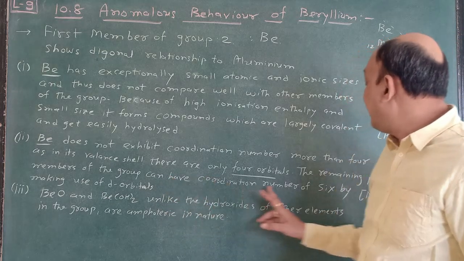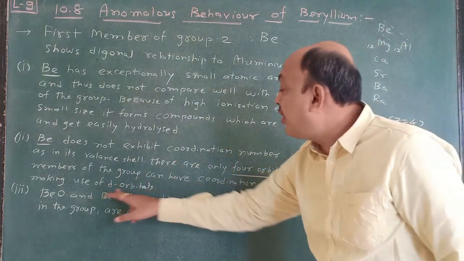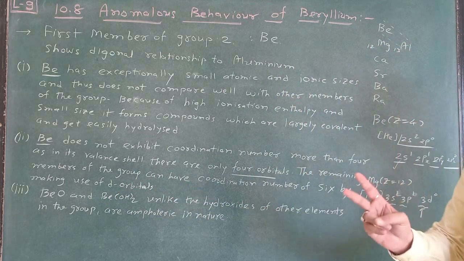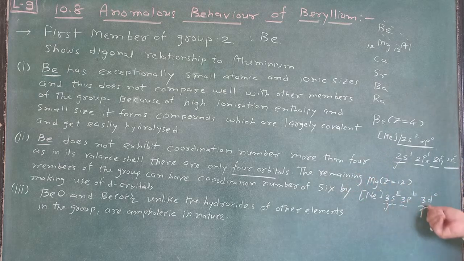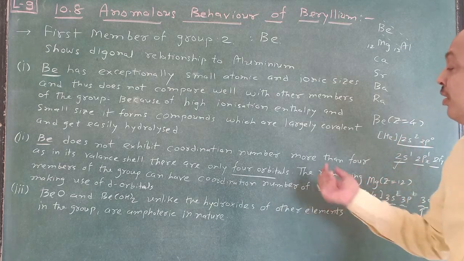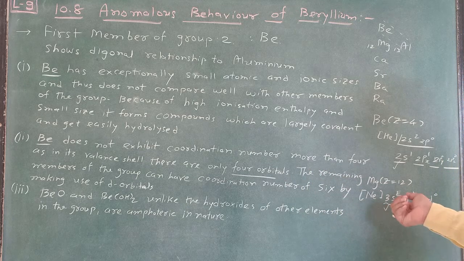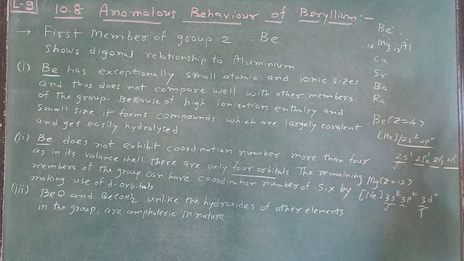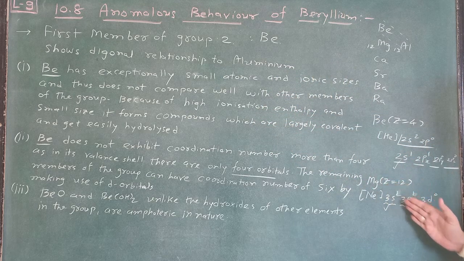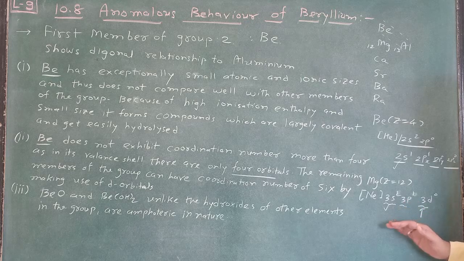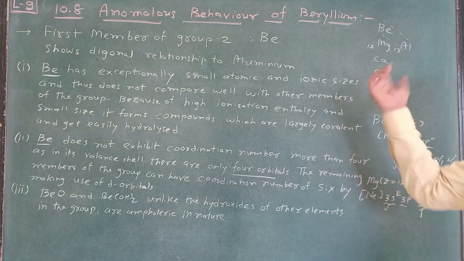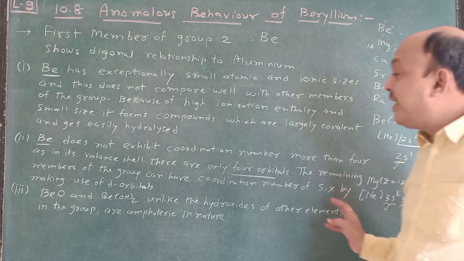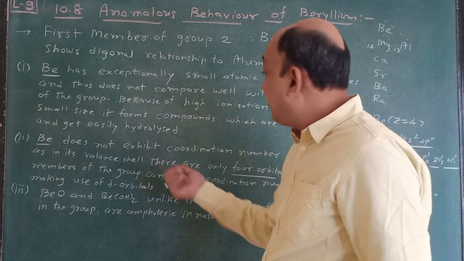And that's why the maximum coordination number of this, how many can we say? 6, by making use of d orbitals. So here an exceptional case is there. In the d orbitals only 2 orbitals take part, and that's why sp3d2 type of hybridization is shown. This is due to d orbital being available. In beryllium this type of d orbital is not available, but in magnesium this d orbital is available, as well as in calcium also, and that's why the coordination number is 6.